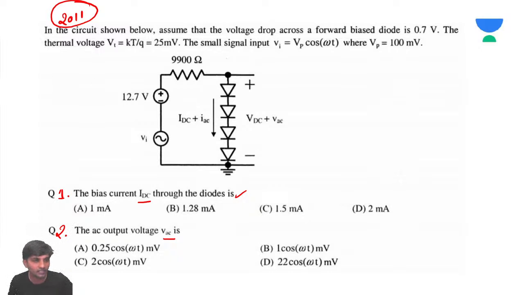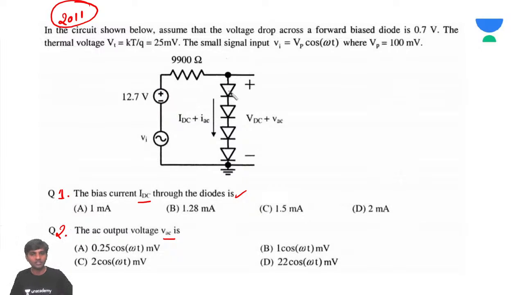The important thing to observe here is that there is a DC voltage and an AC voltage, so two voltages are present. When you are asked about the current IDC, you should short circuit the AC input. And when he's asking about AC, you can ignore the DC. Is the point clear?